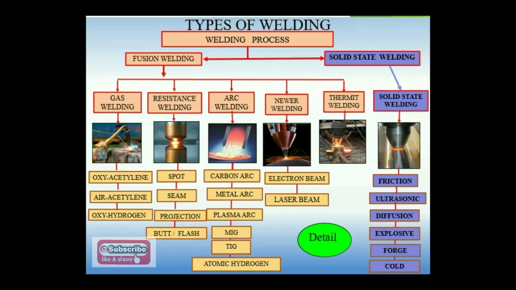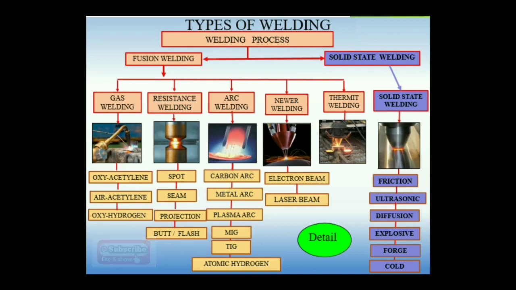Next category, electron beam welding process. In that case, a high energy, high velocity beam of electrons is focused onto the materials, and micro fusion takes place on the base metals, and the joint is carried out. Sometimes pressure is required for that kind of metal joining process. Laser beam welding process.